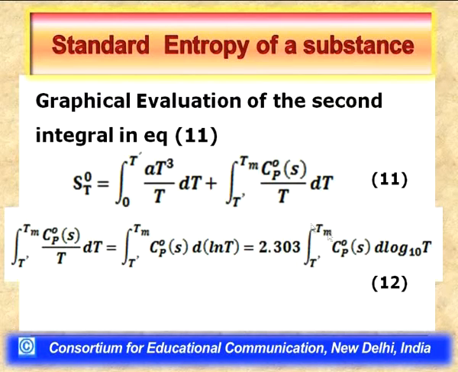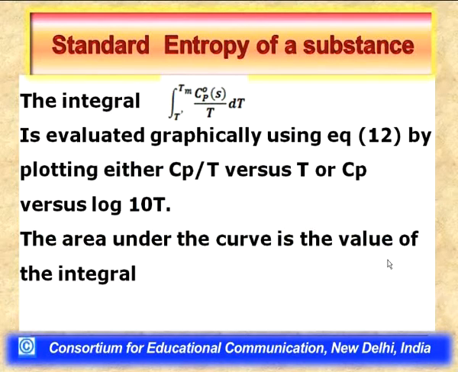I have taken 2.303 common and written the integral from T dash to Tm Cp standard d log 10 t. So, I can evaluate this second integral by plotting either Cp standard with d ln t, Cp standard by t with t, or I can plot Cp standard of a solid versus log to the base 10 t.